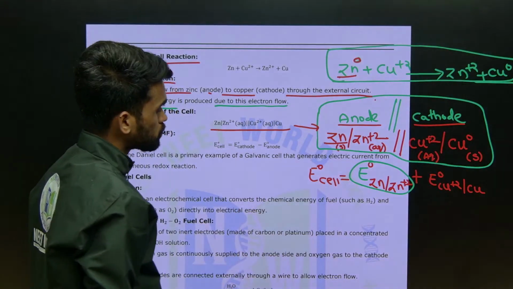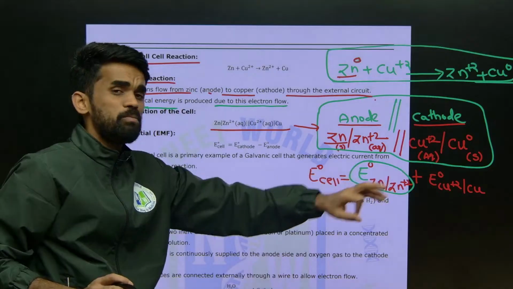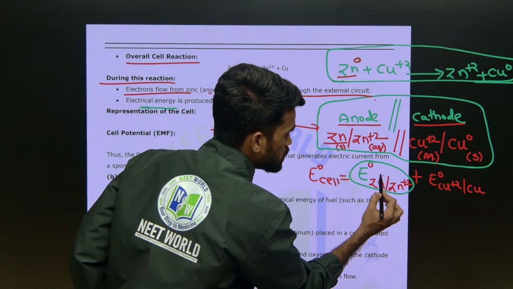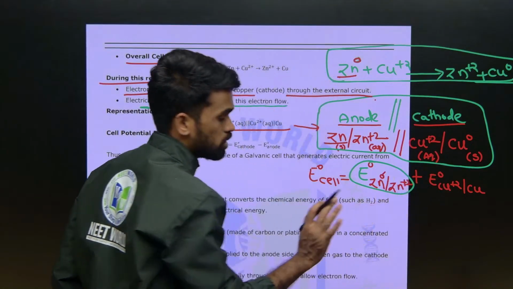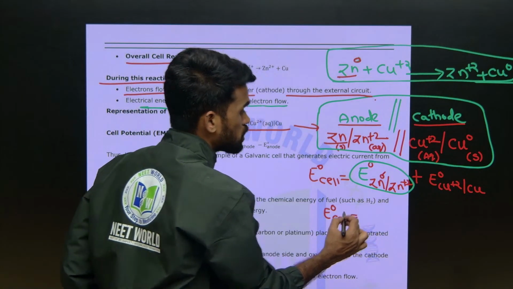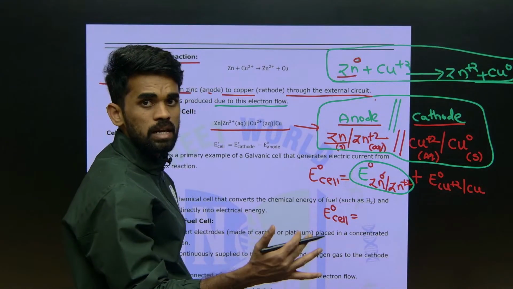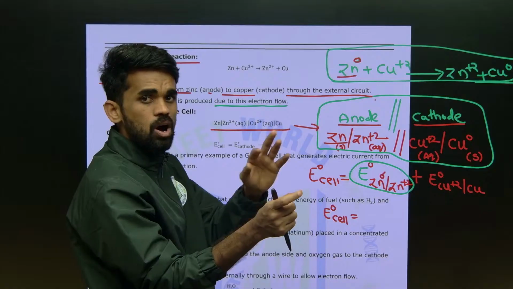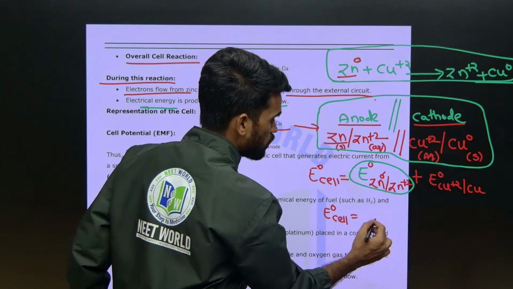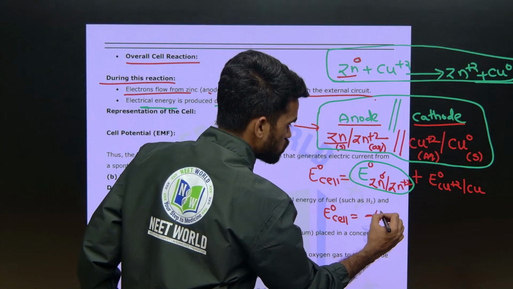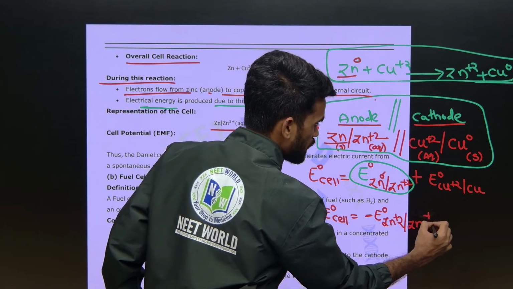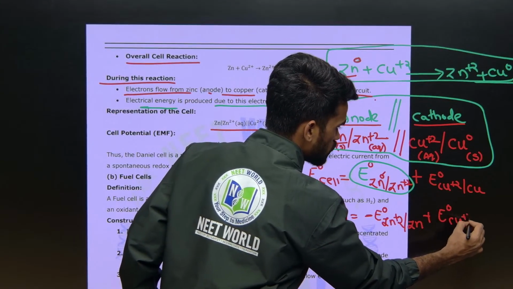In most cases, those values will be provided for reduction halves, not for oxidation. Is this a reduction or oxidation? Zero is converting into plus 2, so this is oxidation, not reduction. But in books, they give reduction half values. How do they relate? If the reduction half is negative, the oxidation half will be positive. Here it is the oxidation half; if I want to write it as reduction half, I just need to insert a negative sign: minus E naught of Zn plus 2 converting into Zn, plus E naught of Cu plus 2 converting into Cu.